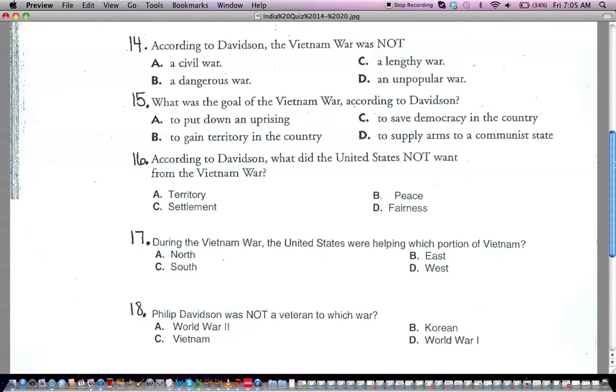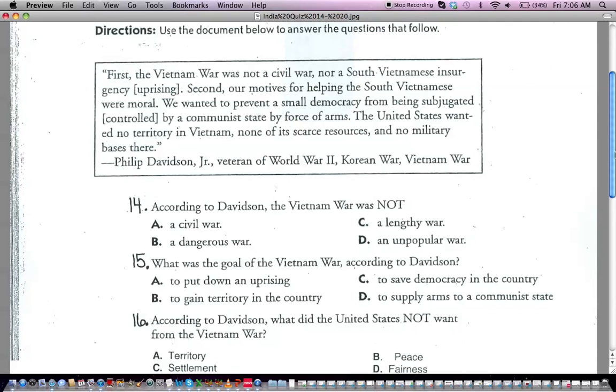17. During the Vietnam War, the United States were helping which portion of Vietnam? All right. A, north. B, east. C, south. D, west. Okay. And pay attention to these letters here because they've changed. Up here it went A, B, C, D. Now it's going A, B, C, D. So pay close attention. During the Vietnam War, the United States were helping which portion of Vietnam? And again, if you need to, I'll go back up here or you can pause it and reread it if you need to, okay?